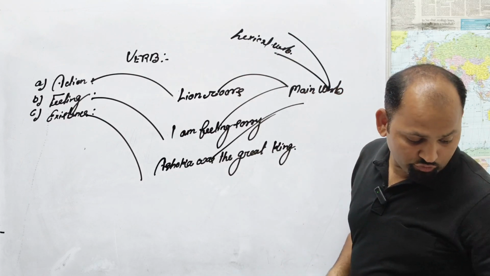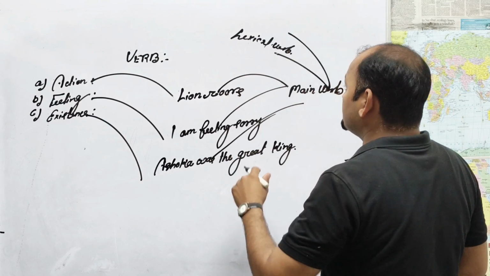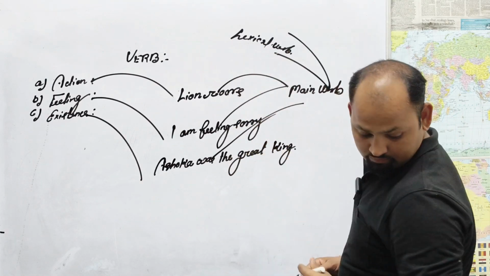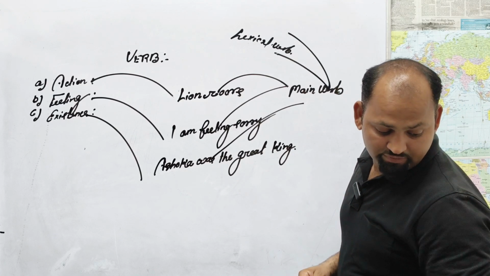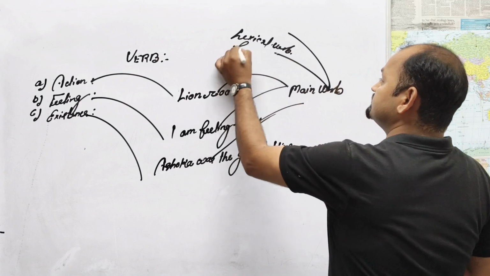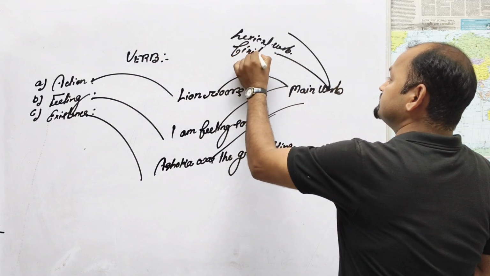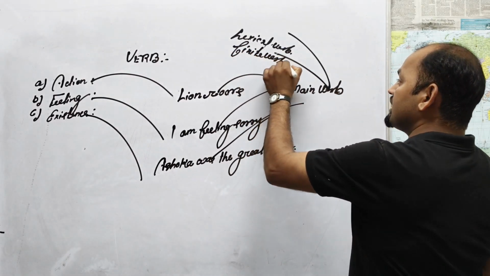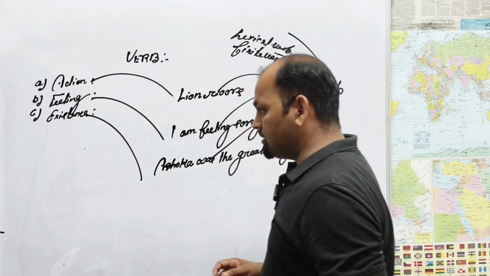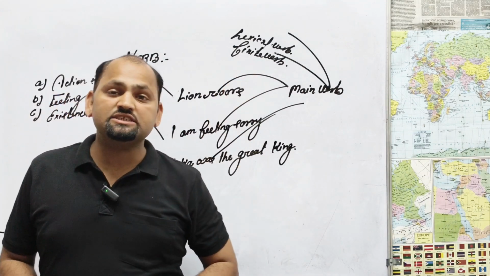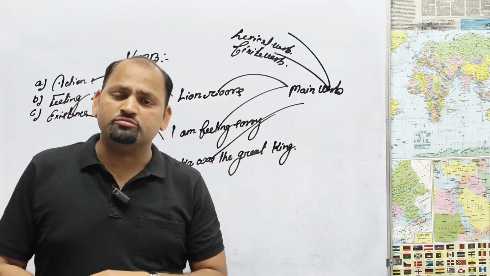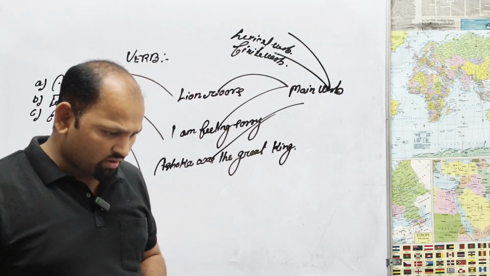These are the terms: lexical verb and finite verb. These are the two forms of the main verb.